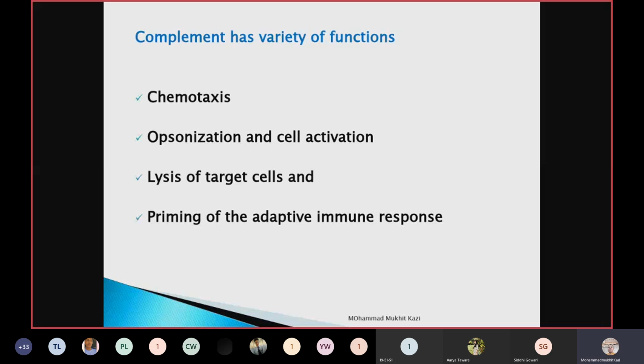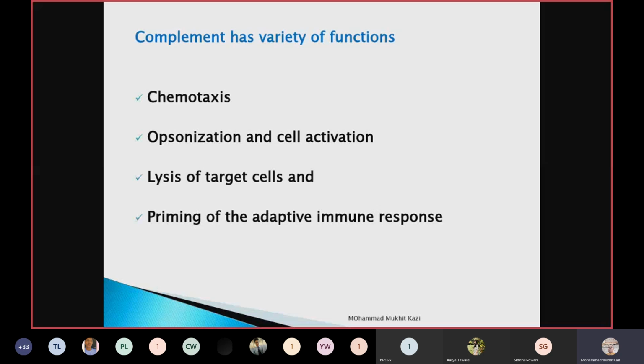It also activates different cells. When the complement binds to a certain cell, the cells get activated and start releasing various chemokines. So cell activation takes place, and this activation helps those cells to kill those bacteria. They get activated because of the complement. Of course, it also helps in direct lysis of that target.